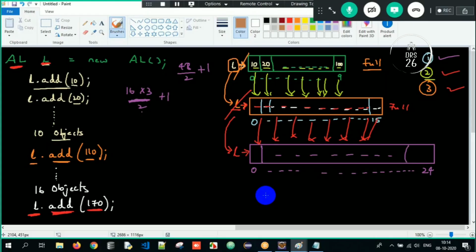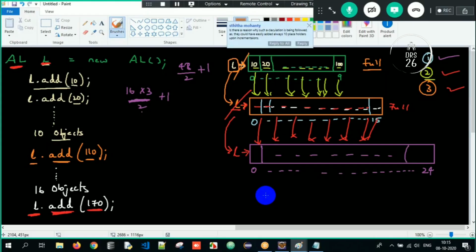Step number 2, all the objects from the old array get copied to the newly created array. And then the reference, which was pointing to the old address, now starts pointing to the new array. The old array is garbage collected, it has done its job. So this is what happens when we create an object of ArrayList, and this is how the working of ArrayList happens.